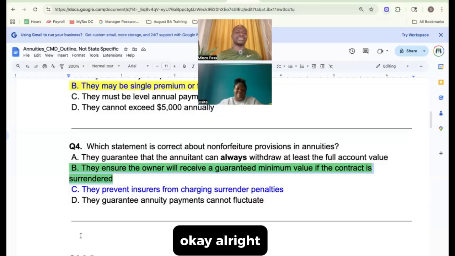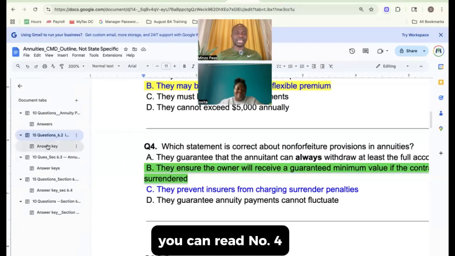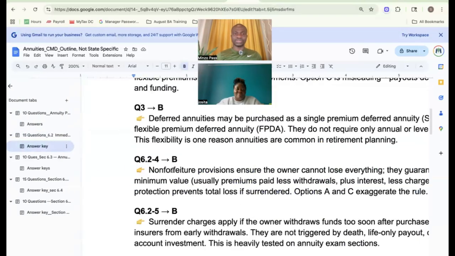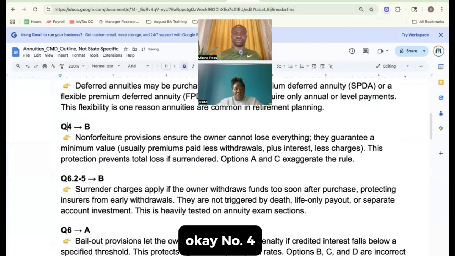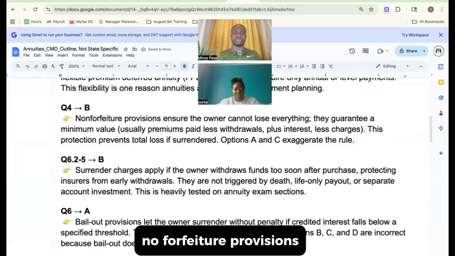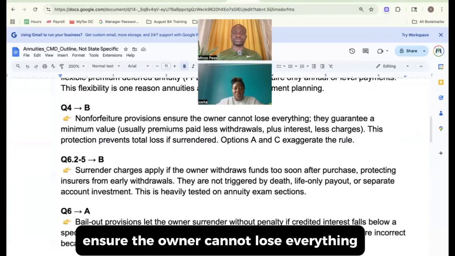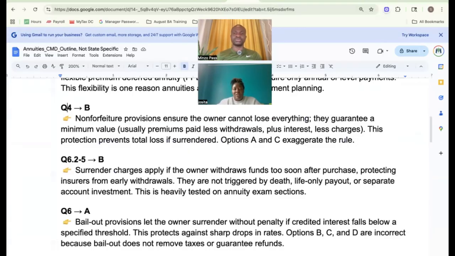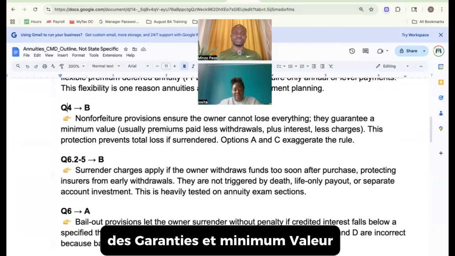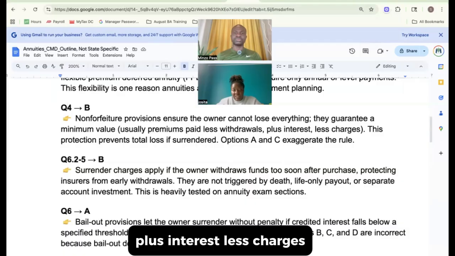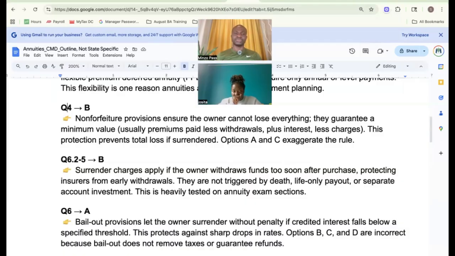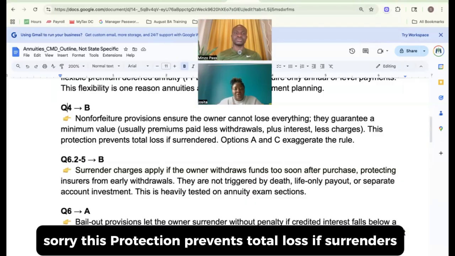All right, so let's read the answer. Read the answer for number 4, please. Okay, number 4. Non-forfeiture provisions ensure the owner cannot lose everything. They guarantee a minimum value, usually premiums paid less withdrawals plus interest, less charges. This protection prevents total loss if surrendered.